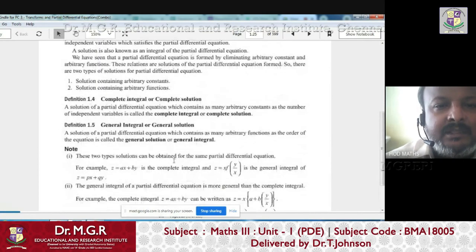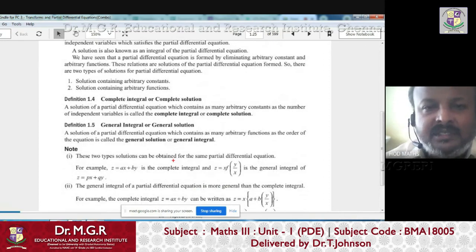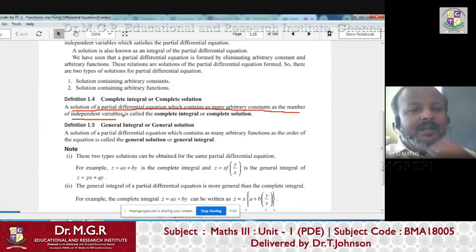Can you see there? I think on the screen you can see now. So what is a complete solution? A complete solution is a solution which contains as many arbitrary constants as the number of independent variables. It is called a complete solution.